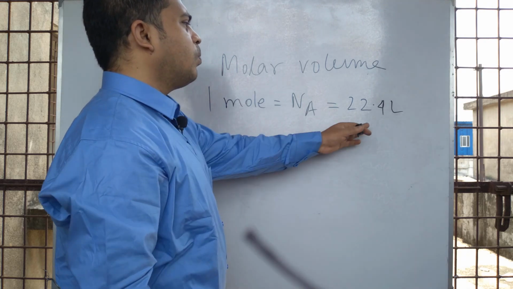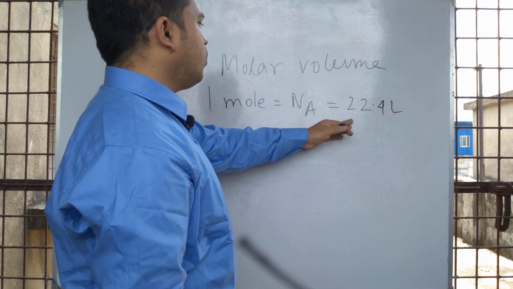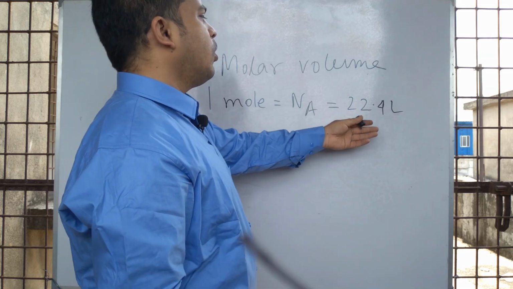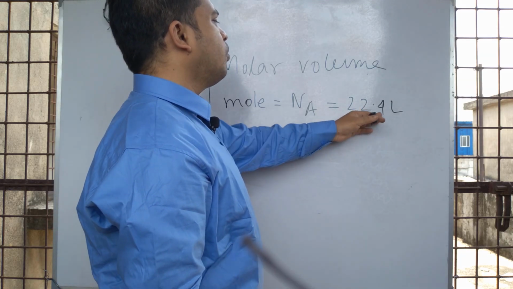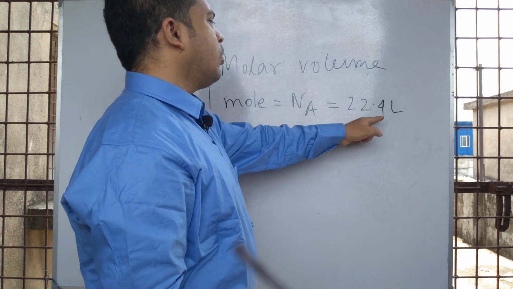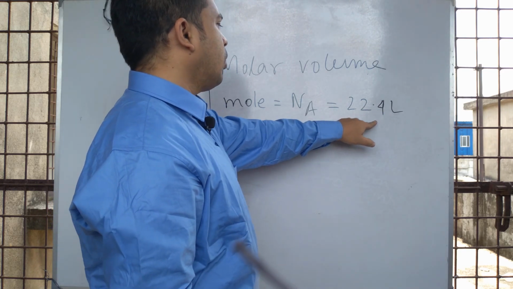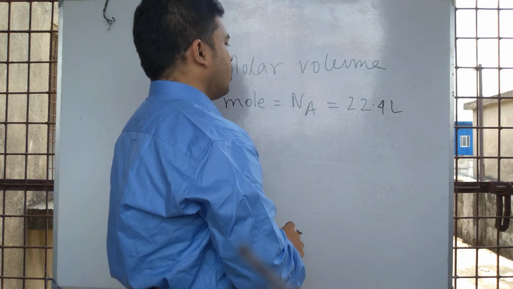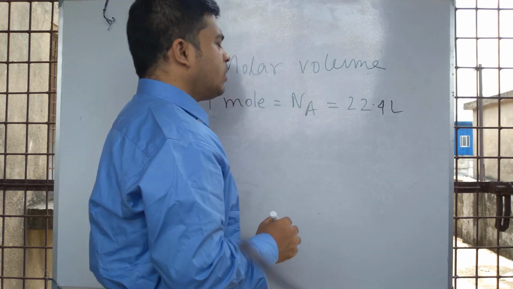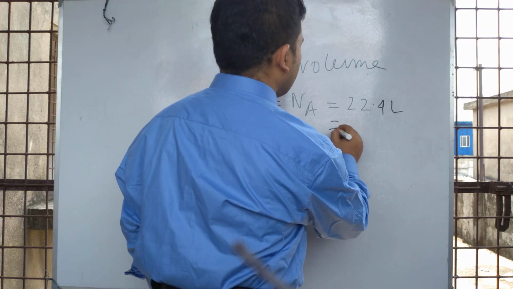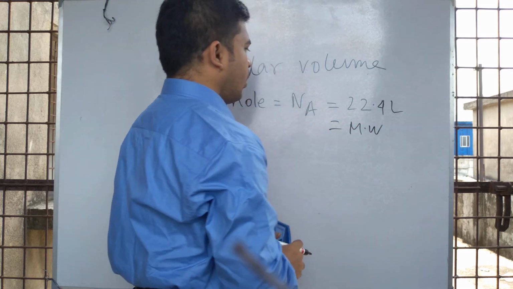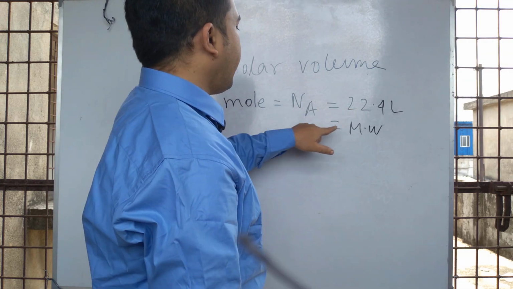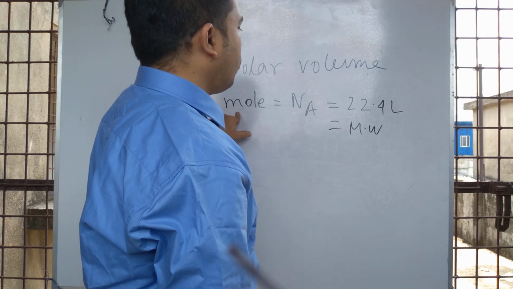This is called molar volume. 1 mole of substance is equal to the molar volume of 22.4 liter. 22.4 liter of a substance's molar volume is equivalent to 1 mole of substance. And molecular weight is also related to the molar volume, Avogadro number and 1 mole of substance.